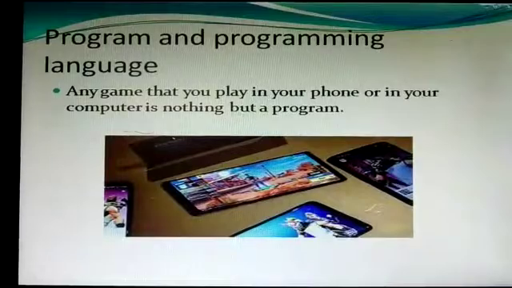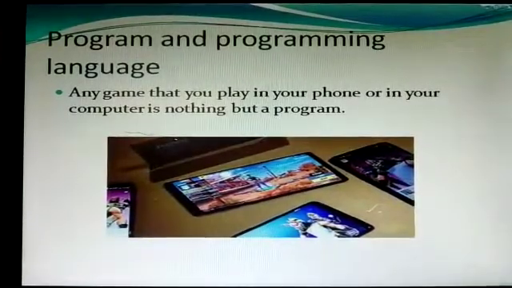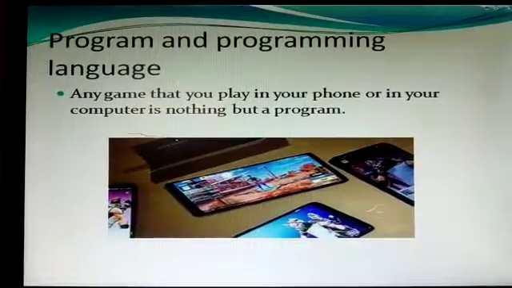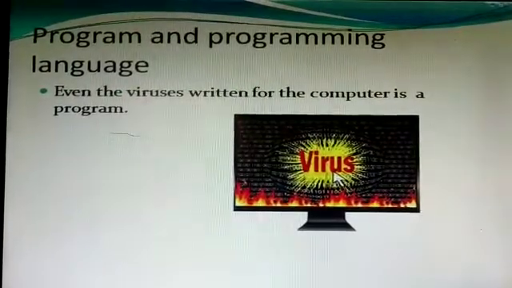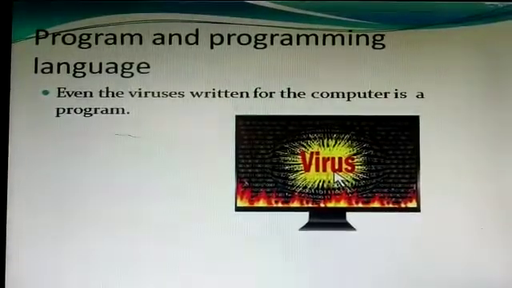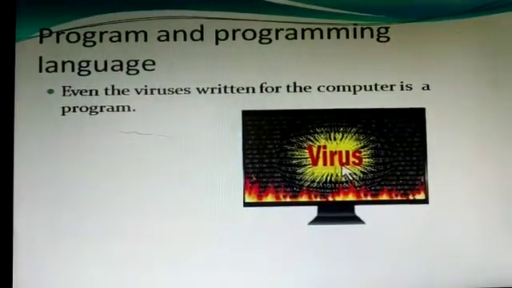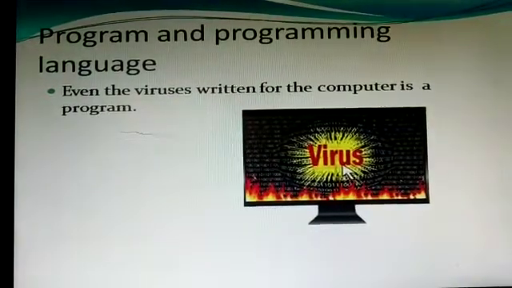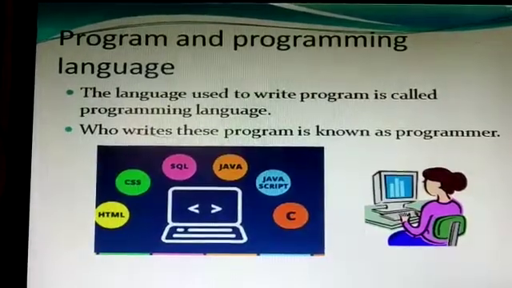Students, any game that you play on your phone or on your computer is nothing but a program. Even a virus written for the computer is also a program. All these are programs. It means a program is software that tells the computer how to work.